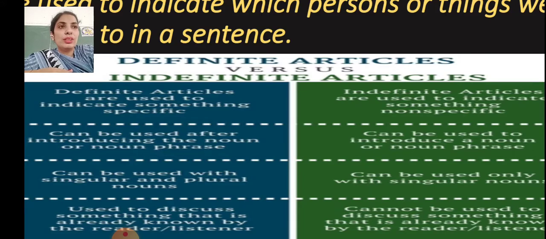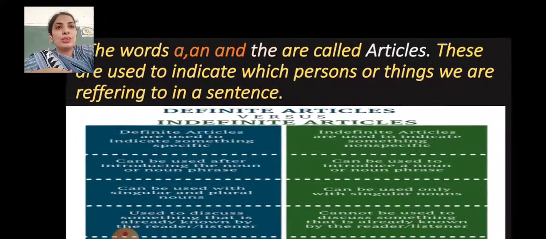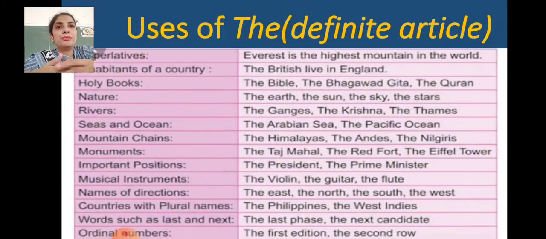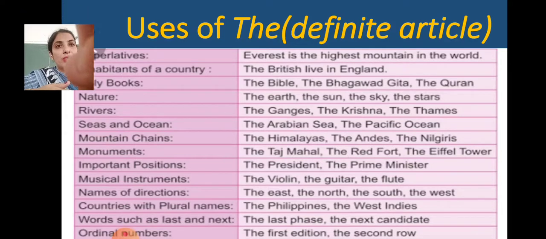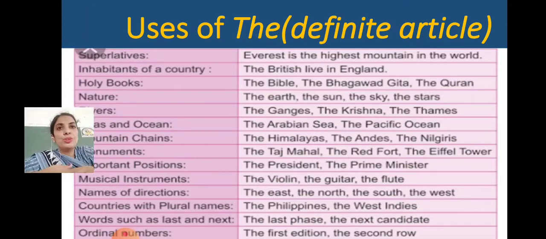So children, in the next slide you would see uses of the. The is a definite article. Let's have some uses. Where can the be used? First, superlatives. Now what are the superlatives? We have already learned this topic in adjectives.